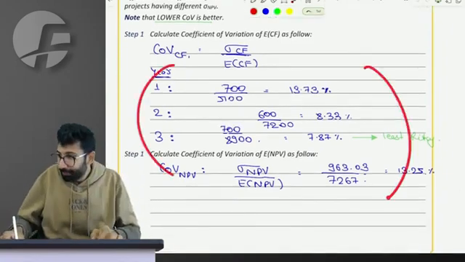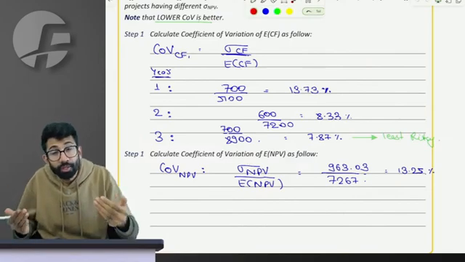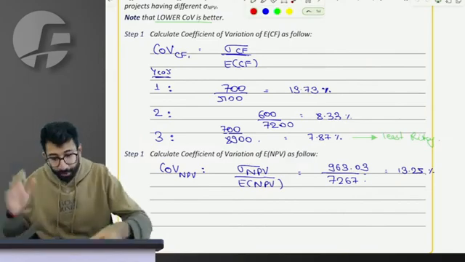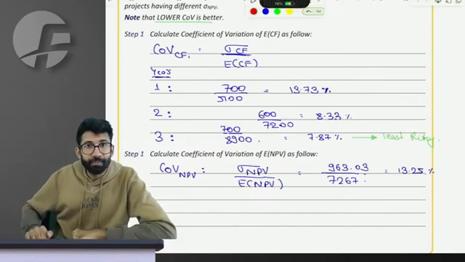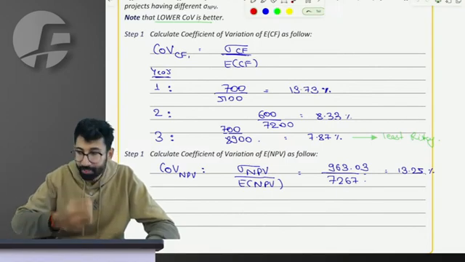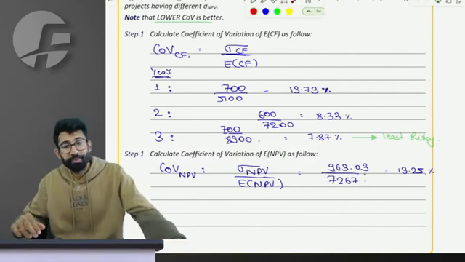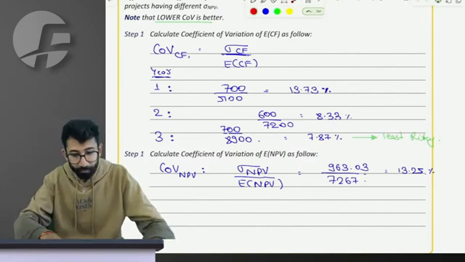Can you all please tell me, in your understanding, coefficient of variation should be lower or higher for a given cash flow or a project? What do you think? Come on everyone in the class. You would want the coefficient of variation to be as high as possible or as low as possible? Let's apply common sense.